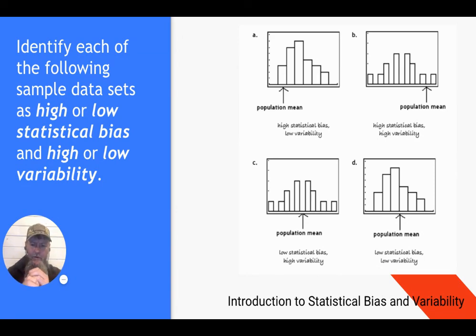If all the bullets are centered around the bullseye and not very far from it, that's called low statistical bias and low variability. If they're all centered around one spot on the target, but not near the bullseye, that's high statistical bias but low variability because they're clustered together. Now, if they're all over the place and the average is nowhere near the center of the bullseye, then that's high statistical bias and high variability.